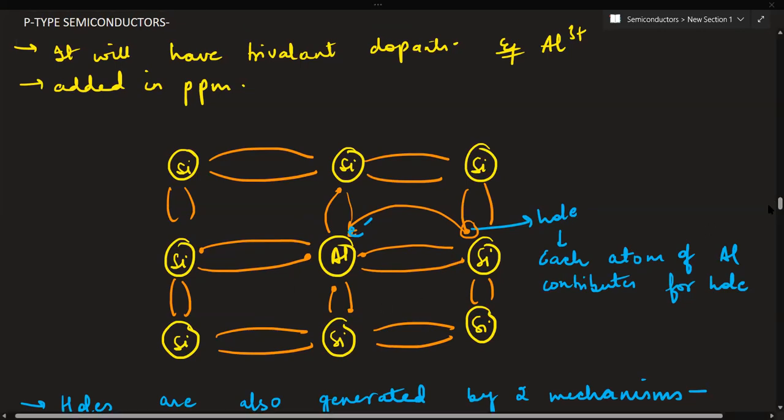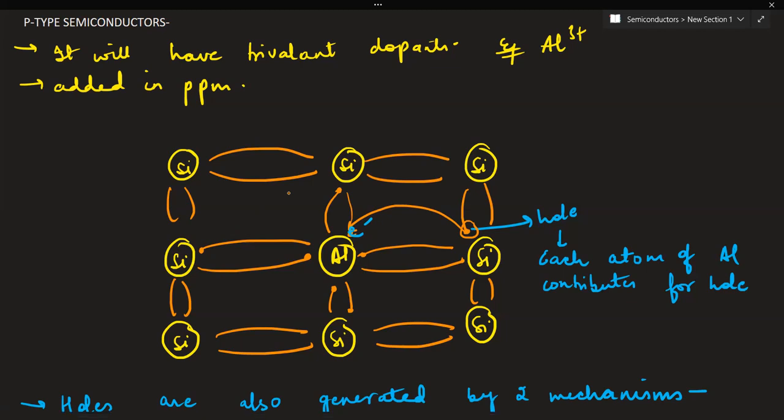Ma'am, could you explain the aluminum, the electron part? This one, P-type. Now see, regarding P-type semiconductors, these have trivalent dopants, the impurity atoms that are trivalent. Such a semiconductor is obtained by doping the tetravalent atom.